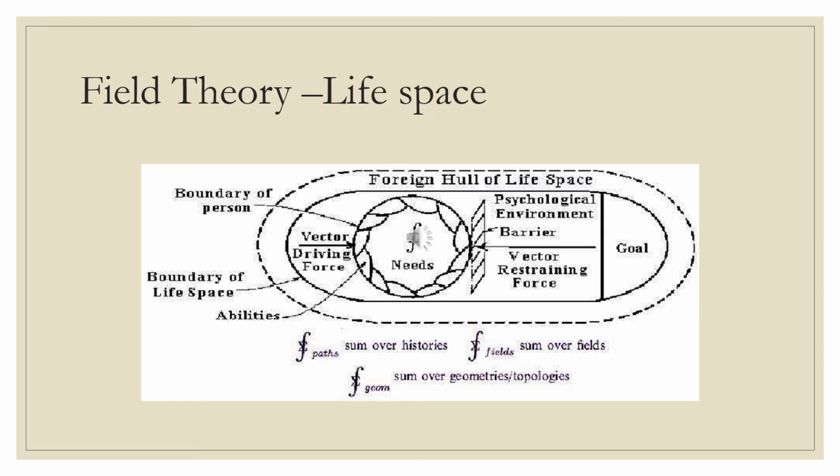It is the reality of the person, meaning the person himself and his or her surroundings where they move, think, and perceive things. It means the physical and social environment of the person in which he or she interacts. To study a person's behavior, we have to study his life space. In total, we can say life space determines the person's behavior at any point. Life space includes both the things of which he is conscious and also all those objects which exist but of which the person is not aware.